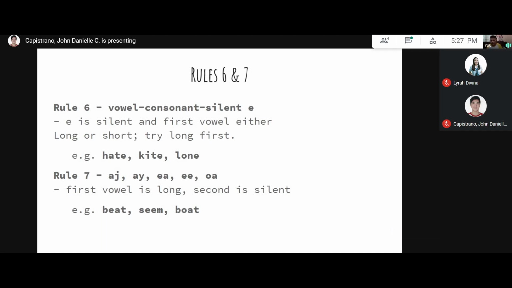Now, for rule 7, we've got the different sounds that, when used in a word, the first vowel is long, the second becomes silent. For example, the vowels E and A, when put together, sound like E. A long E sound like in beat. The two E's, the long E sound like seam. And for the O and the A, when put together, the O becomes long and the A becomes silent. For example, boat is a long O sound. Goal. Can you give other words like this?